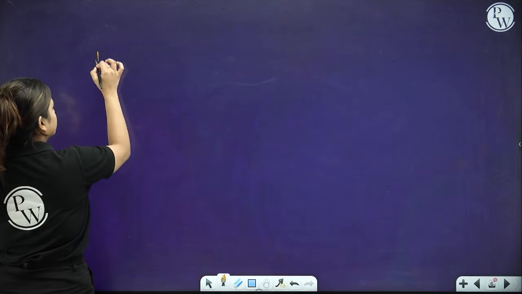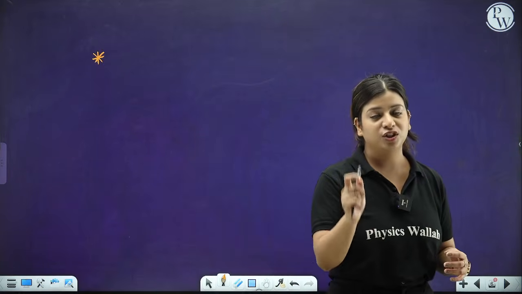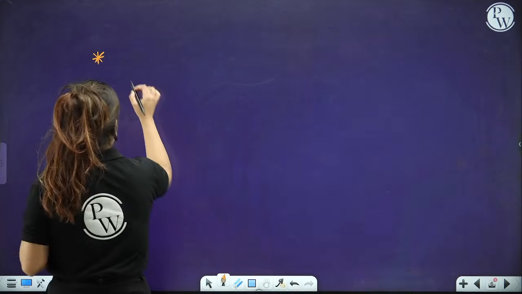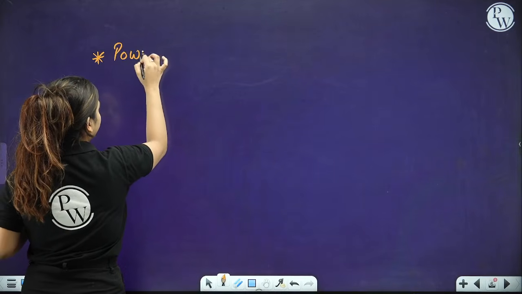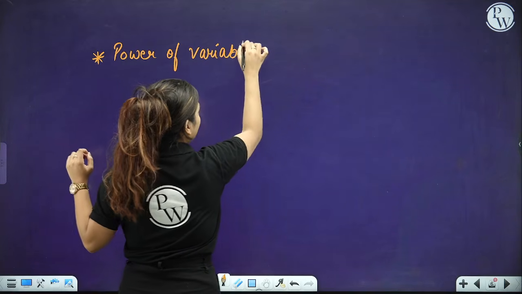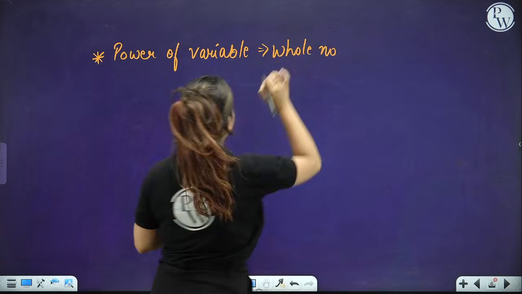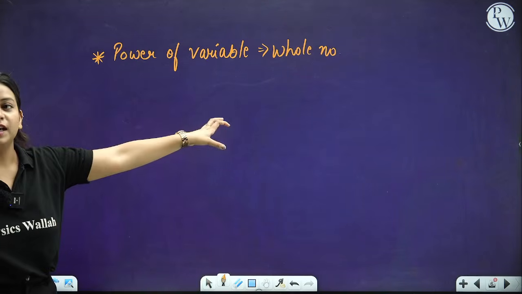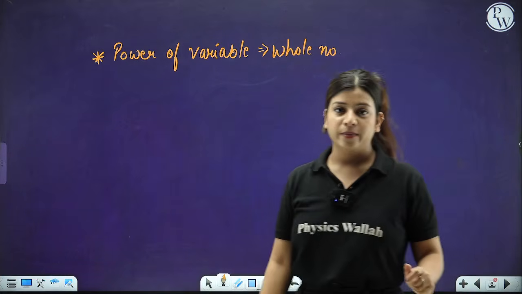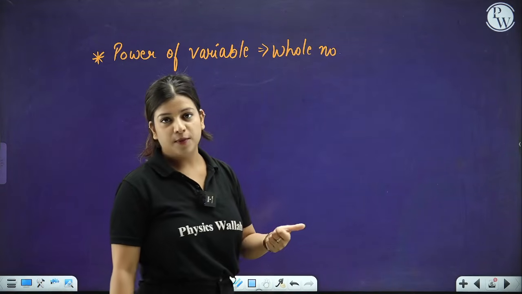The very first thing that you have to keep in mind by looking at any expression is that the power should always be a whole number. The power, and what power? The power of the variable should always be a whole number. This is something that you always have to keep in mind, that the power of a variable is supposed to be only a whole number. If you have a negative in the power, that expression will not be a polynomial.